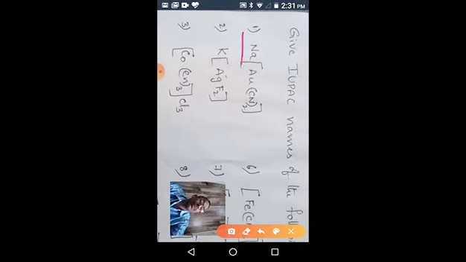This is a coordination compound. By observing the square brackets, we know it has a coordination sphere, so it is a coordination compound. In this compound we have two parts, a cationic part and an anionic part. Sodium is the cation, and this whole complex is the anion.